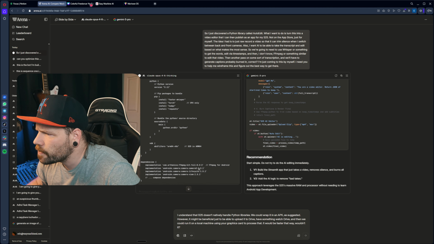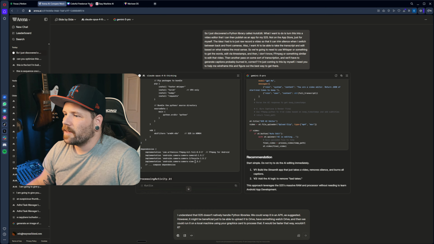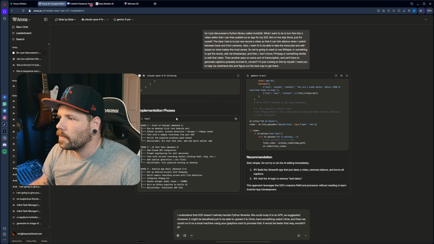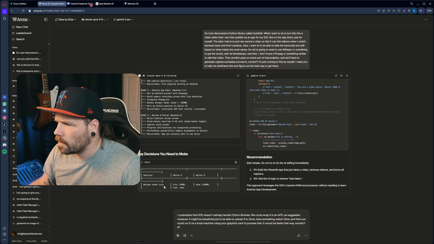Dependencies. What are the tools we're using? FFmpeg, right? Camera kit. FFmpeg for Android. This is actually building out an Android app. Key decisions I need to make.